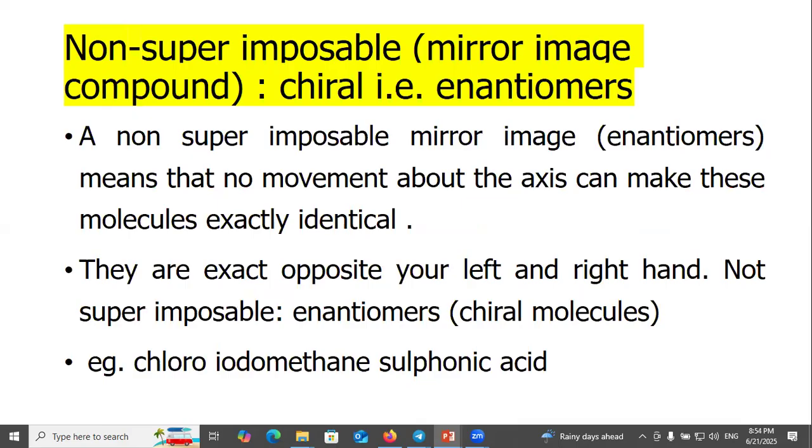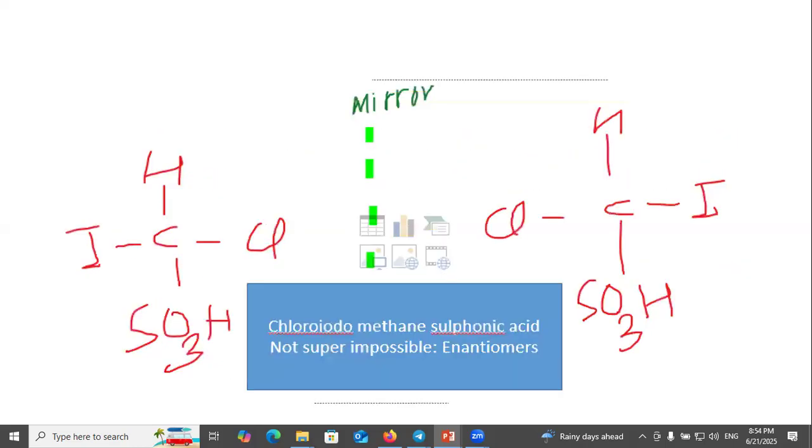Non-superimposable mirror image, chiral, that is enantiomer. Non-superimposable mirror image enantiomers means that no movement about the axis can make these molecules exactly identical. They are the exact opposite of your left and right hand, not superimposable: enantiomers, chiral molecules. Example: chloroiodomethanesulfonic acid.